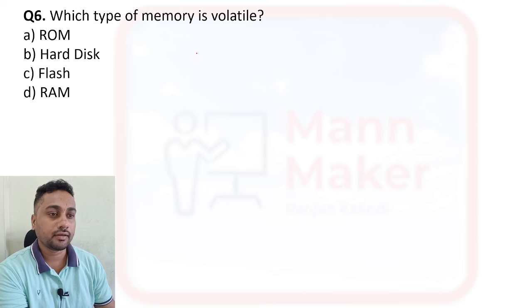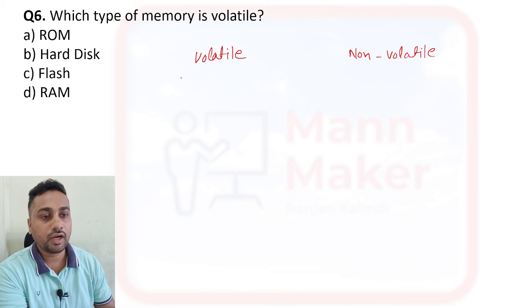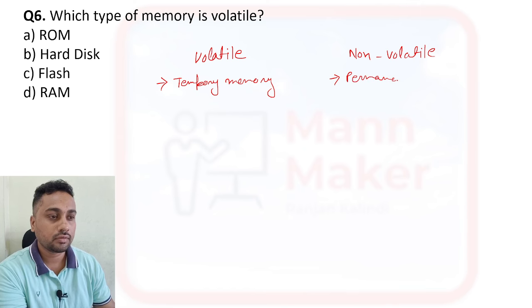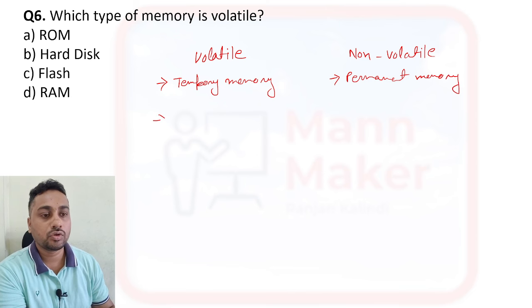Which type of memory is volatile? See, two terms are there. One is volatile and another one is non-volatile. Okay, these belong to memory. So volatile means what? Volatile memory is a type of temporary memory, and non-volatile is a type of permanent memory.